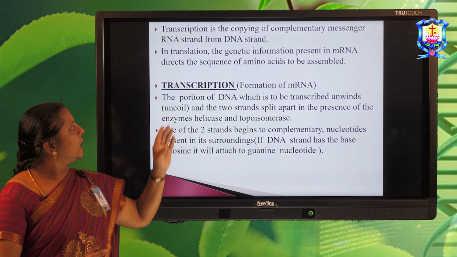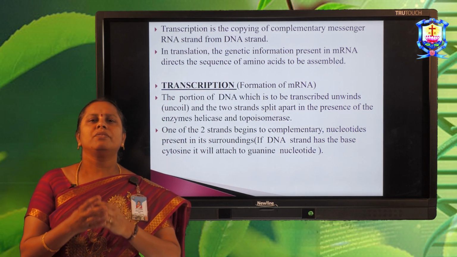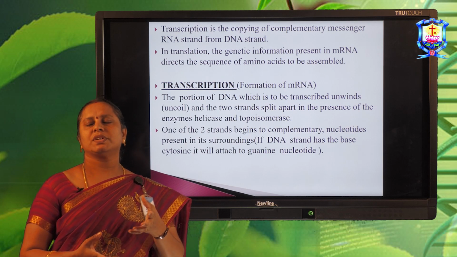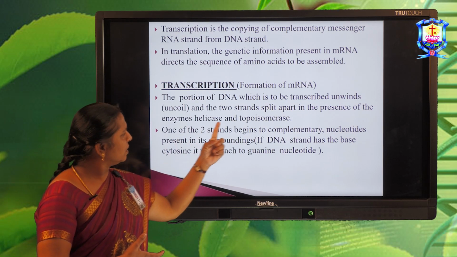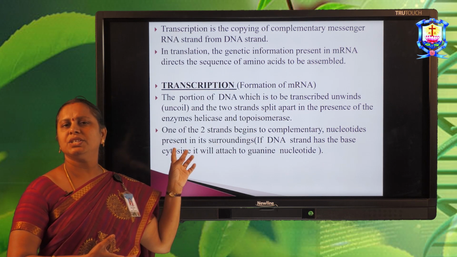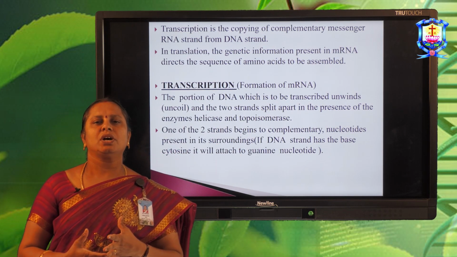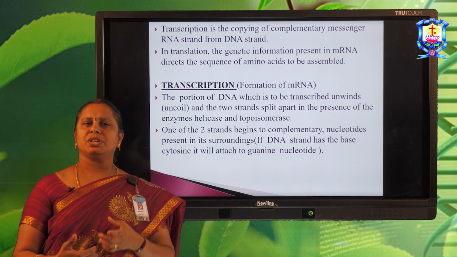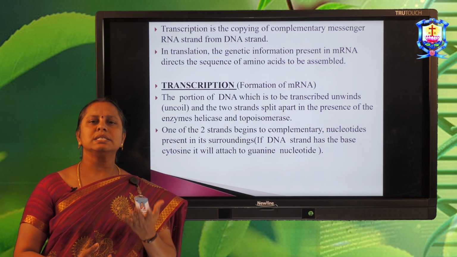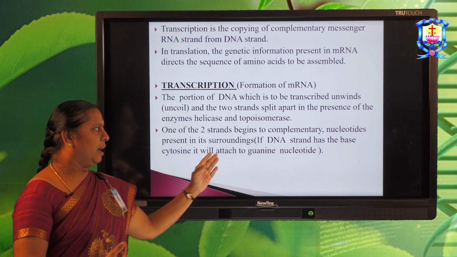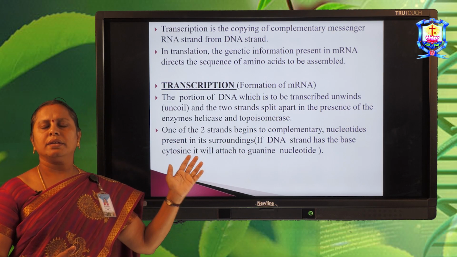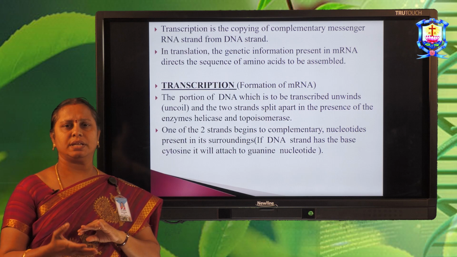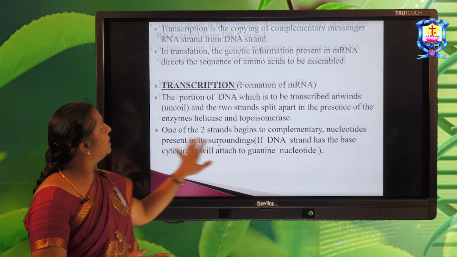Normally in transcription, a portion of DNA which is to be transcribed should first unwind. The two enzymes, helicase and topoisomerase, are involved in the separation of the two strands. After the separation, one of the strands is involved in the synthesis of a complementary mRNA strand, producing adenine, guanine, cytosine, thymine, and so on.